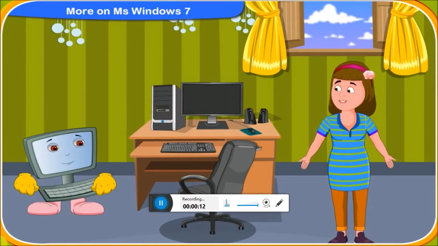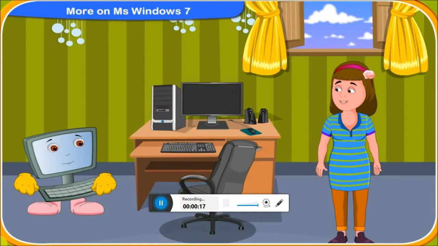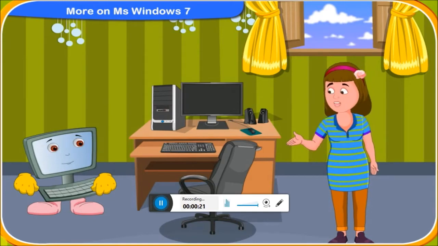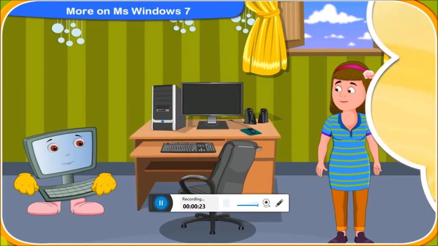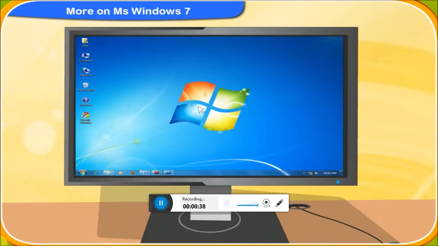Clico, you said that the most popular operating system is Microsoft Windows. Which is the most effective version of MS Windows? I would say MS Windows 7 is the most effective operating system for general purpose computer system. It is used both for personal and business purpose. What is so special about Windows 7?